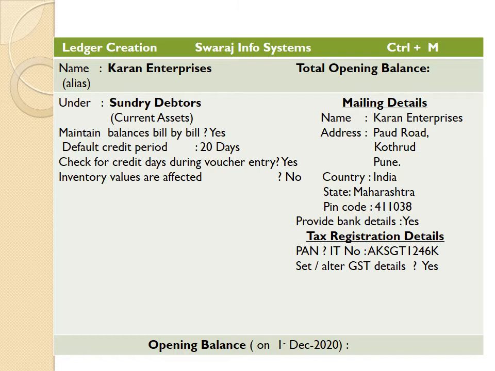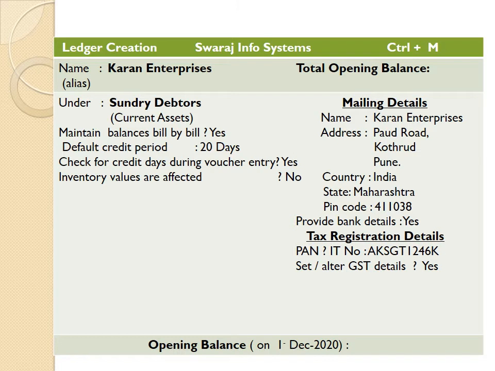To whom goods are sold on credit are called sundry debtors. So sundry debtors come under current assets. Default credit period 20 days we assumed here. Check for credit days during voucher entry, yes. Inventory values are affected, no.